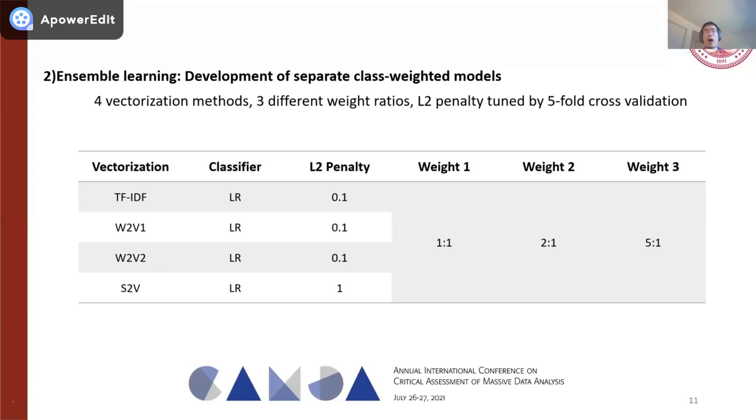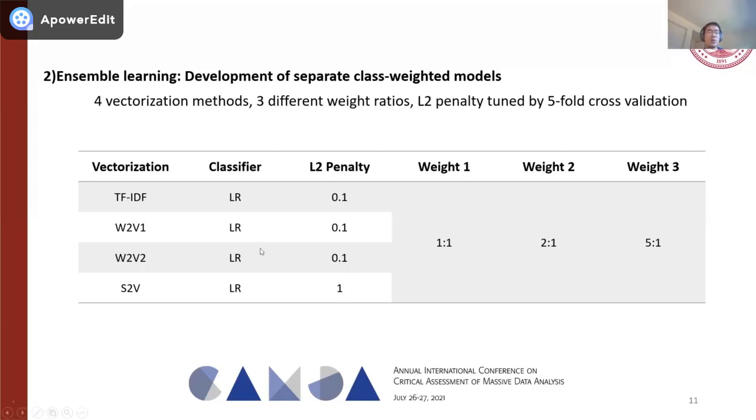That's the reason why we add different weights to let the model focus on the DILI positive cases. And here we show the final 12 different models that will be used in the ensemble learning process.